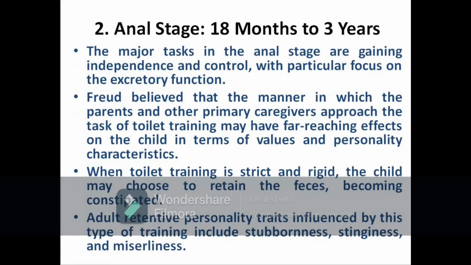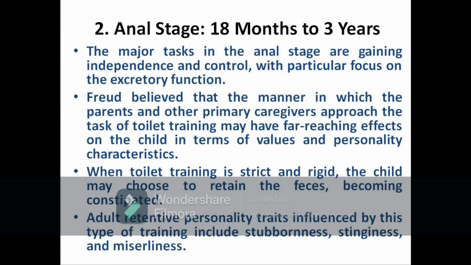Now let's see the second stage, which is the anal stage. This is a stage between 18 months to 3 years, and the major tasks of the anal stage are gaining independence and control. Okay, so independence and control is a main part of this stage, and this focuses on excretory functioning. Freud believed that the manner in which the parents and other primary caregivers approach the task of toilet training matters. So toilet training is a main task of the anal stage.